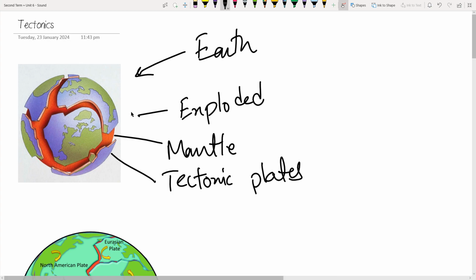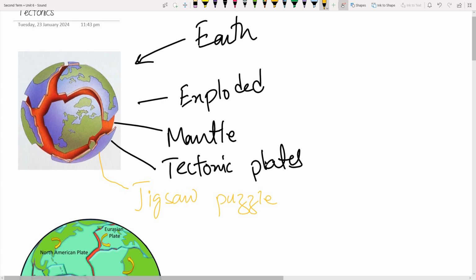And we can say that, as you can see, some of the continents are broken over here, right? They appear to be part of two tectonic plates. And if you look at these, they appear to be jigsaw puzzles, right? That is why we say that these tectonic plates would have been one single large plate, right?